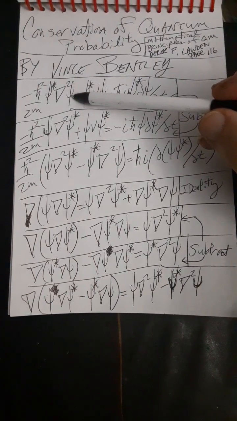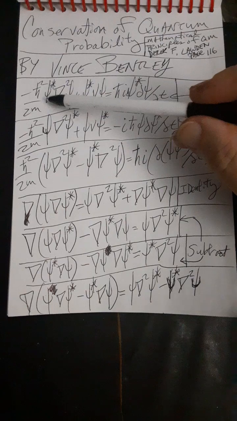He expects you to be a little bit smarter in mathematics, so I added a few steps to make it easier to understand. This is Schrodinger's equation, time dependent, multiplied by the conjugate of the wave function. So I multiplied it here, the conjugate, and the conjugate. So this is just Schrodinger's equation with the conjugate wave function multiplied through.